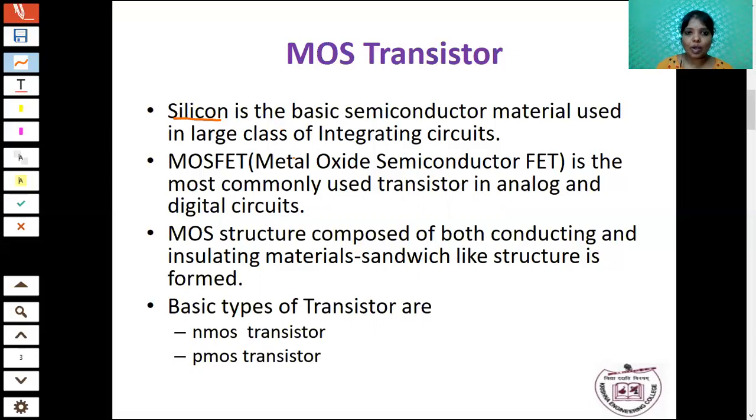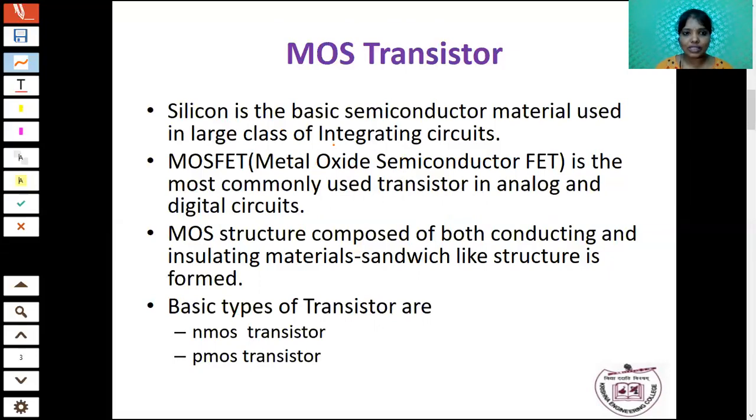What is the meaning of MOSFET? It is the metal oxide semiconductor field effect transistor. It is the most commonly used transistor in analog and digital circuits. Generally, this MOS transistor acts as a switch. You know what is the meaning of switch? For example, if you consider a digital circuit, the circuit switches from 1 to 0, that is, from maximum voltage to minimum voltage.